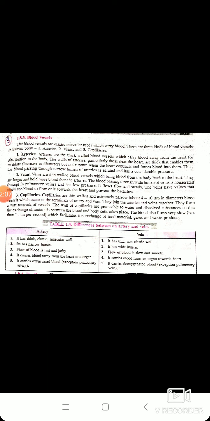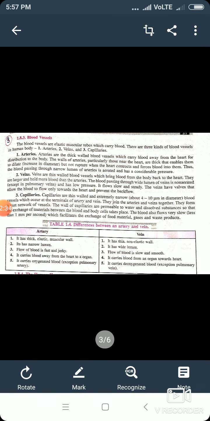The third characteristic feature of arteries is that they have a narrow lumen. Lumen means cavity. The fourth characteristic feature of arteries is that they carry blood away from the heart to other organs. Now I am sure you all must have understood the characteristic features of arteries.